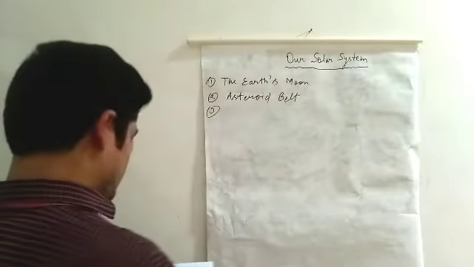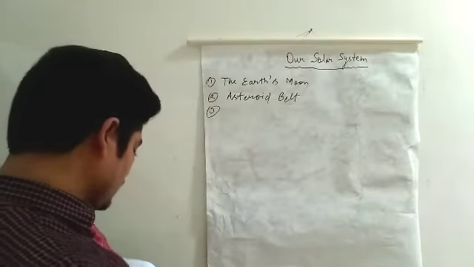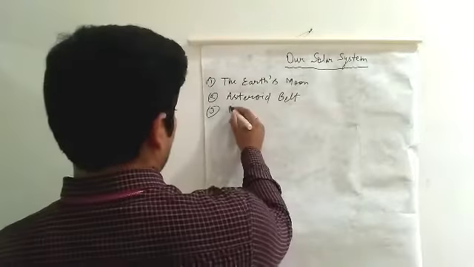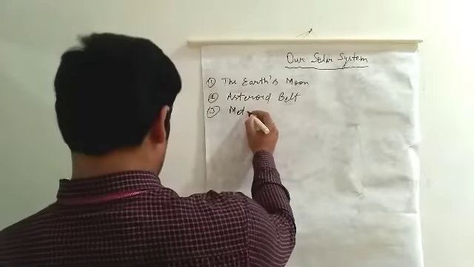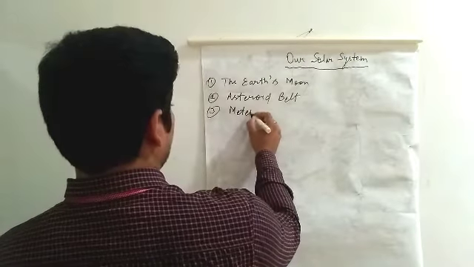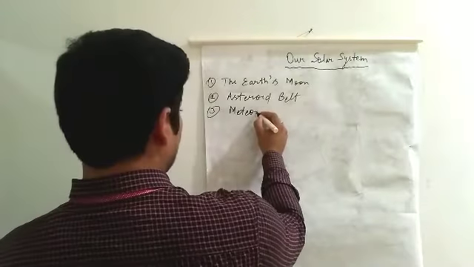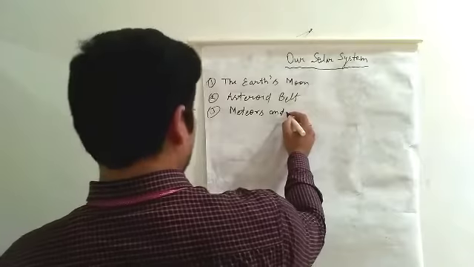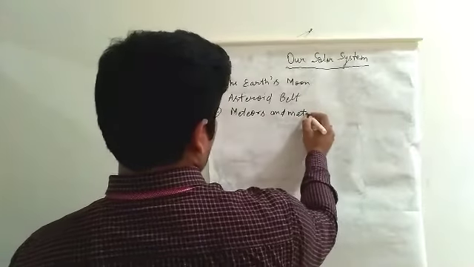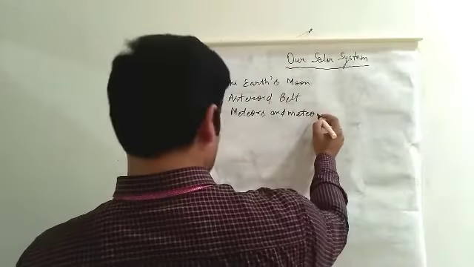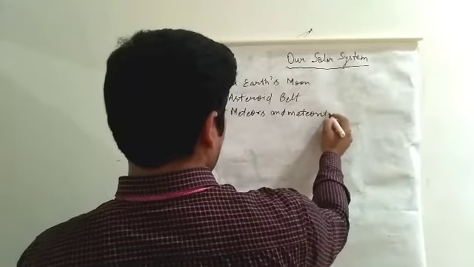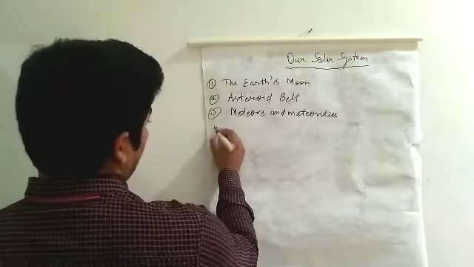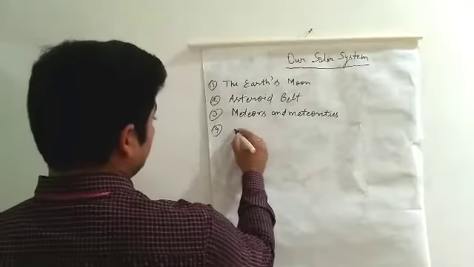Third point is meteors and meteorites. And the fourth point is comets.